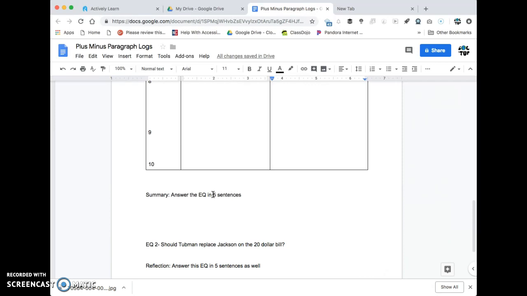And a reflection is more of an opinion-based answer. And so by saying should Tubman replace Jackson on the $20 bill, you're going to have to use facts to justify your opinion. All right, it's plus minus logs. That's station 1.